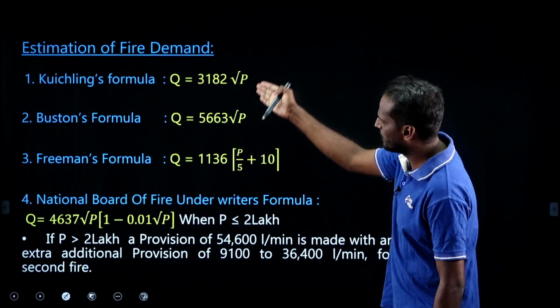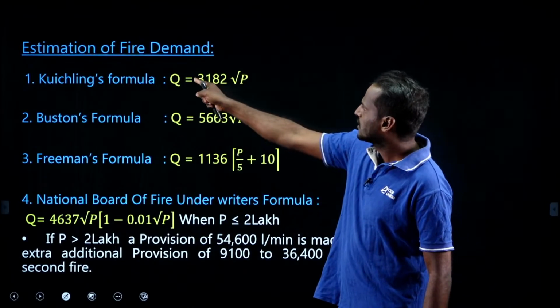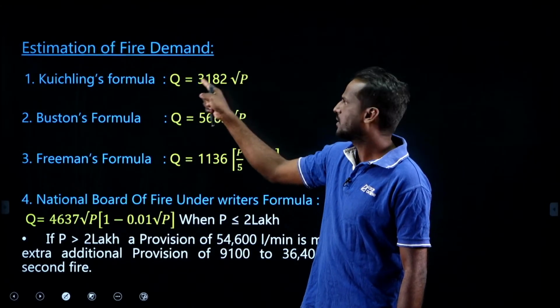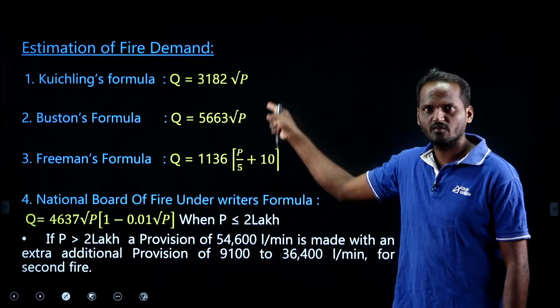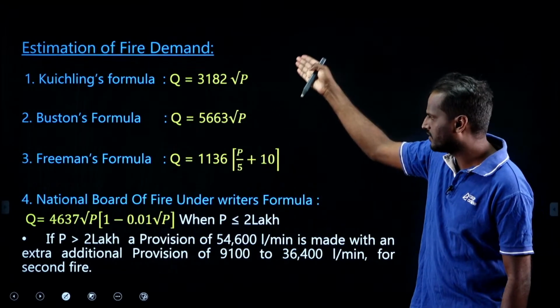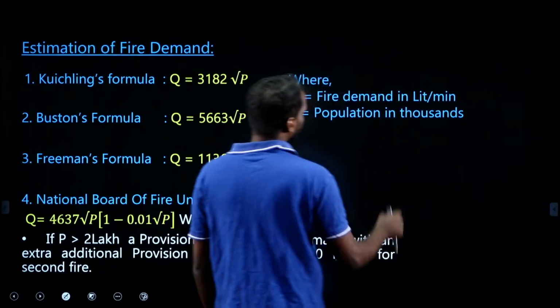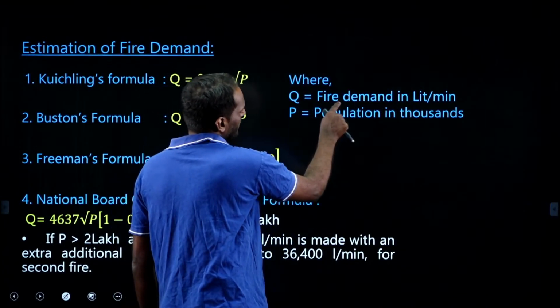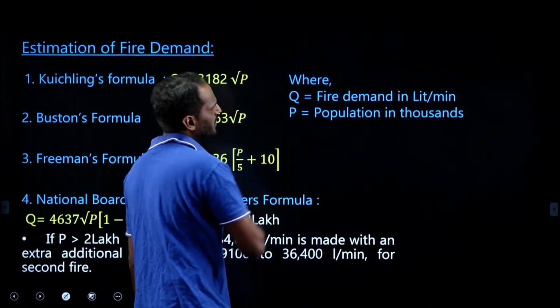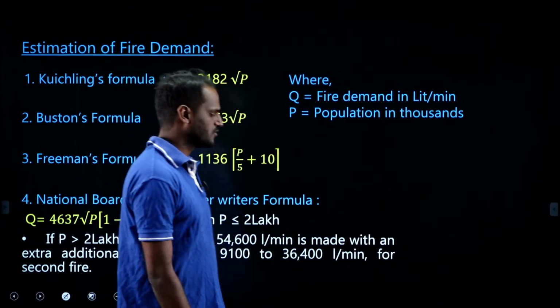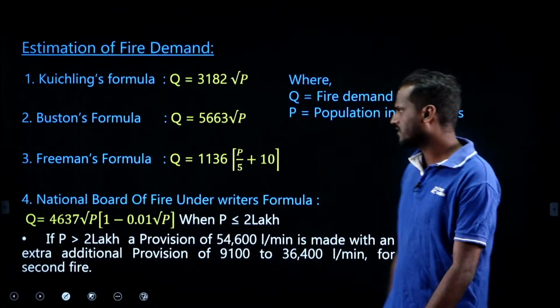These are all fire demand formulae, my dear. Here Q is in liter per minute, the population in thousands. In all fire demand empirical formulae that I have displayed here, Q means fire demand in liter per minute. What is P? Population in thousands. That is what we have discussed.